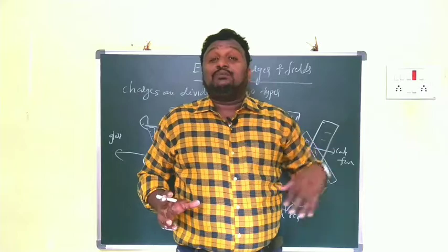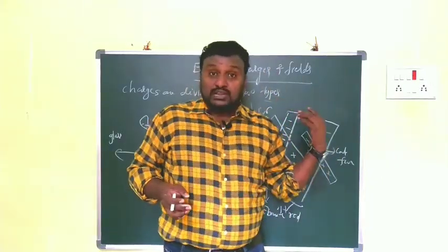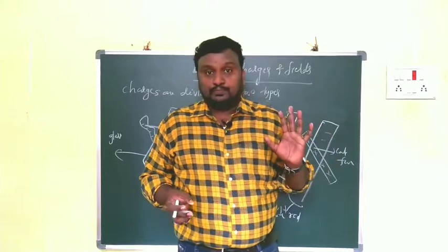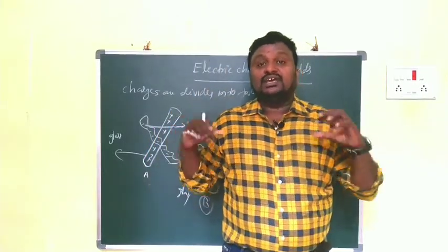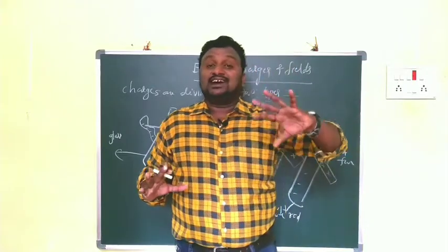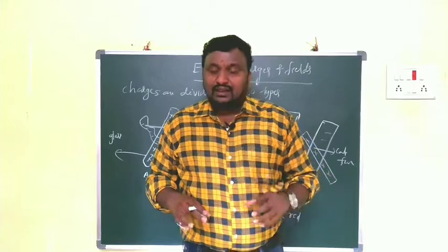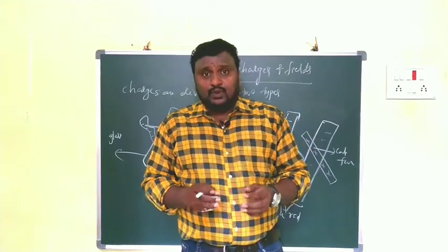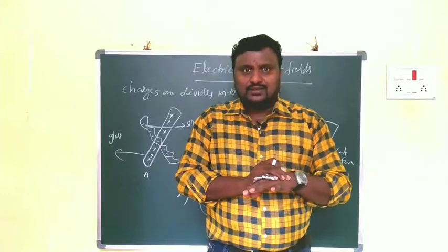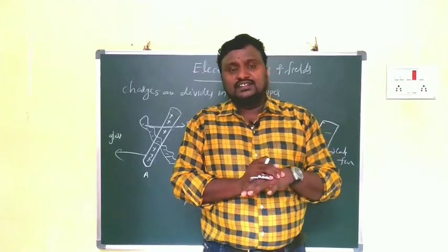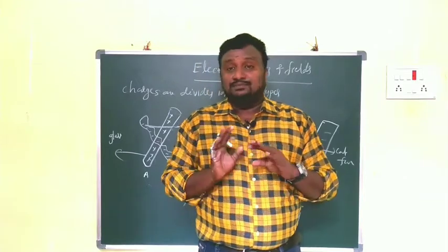The ebonite rod becomes negative and the fur becomes positive. According to these two examples, it was concluded that charges are positive and negative. Clear? Again the glass rod and silk cloth are rubbed together, and the silk cloth becomes negative and the glass rod becomes positive.